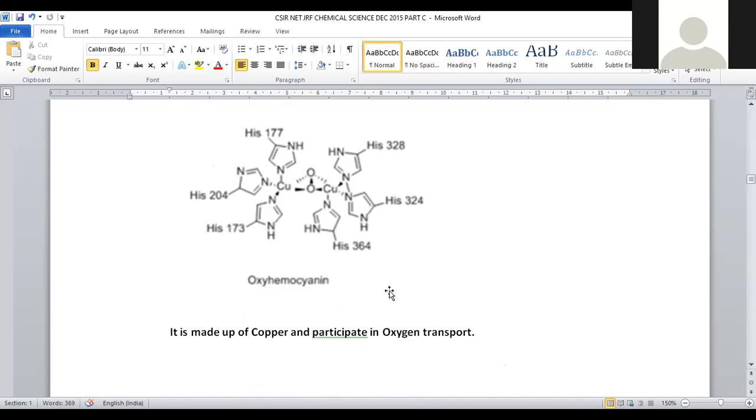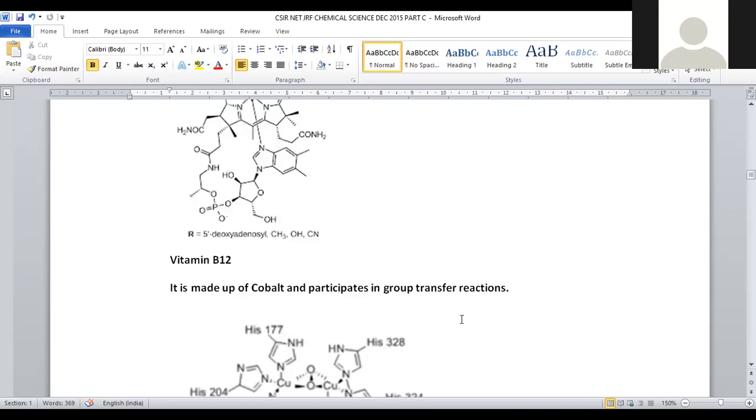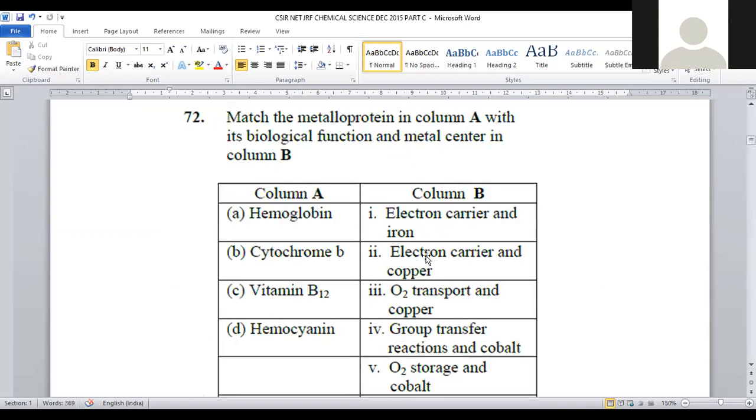And the next is another bioinorganic molecule called oxyhemocyanin. Hemocyanin is composed of copper, and 2 copper metals are bound by imidazole moieties. How many are there? Each copper is surrounded by 3, so a total of 6 imidazole moieties are present in this hemocyanin. Whenever it is bound to oxygen, the oxygen works like a bridge. And these 2 coppers are further bound with imidazole moieties, and the histidine amino acid base is present within the structure. The major use of this kind of copper-containing pigment is oxygen transportation. Let us see which are the suitable answers for all these.